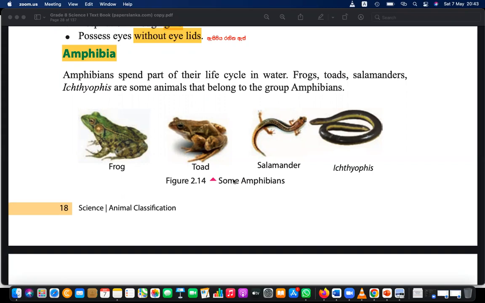Right? Frog, toad. So may I know the difference between frog and toad? Both look the same. So what's the difference? Frog and toad. Can you tell the difference between frog and toad? Sanidhi? Yes. Frog and toad. In Sinhala, we call them Gemba and Media. So what's the difference? Have you seen both or only frogs or what do you think?